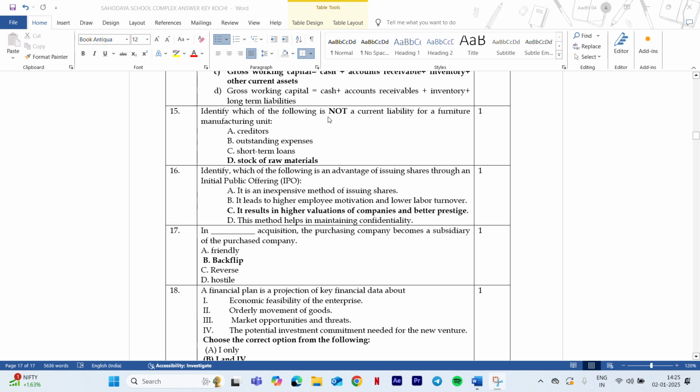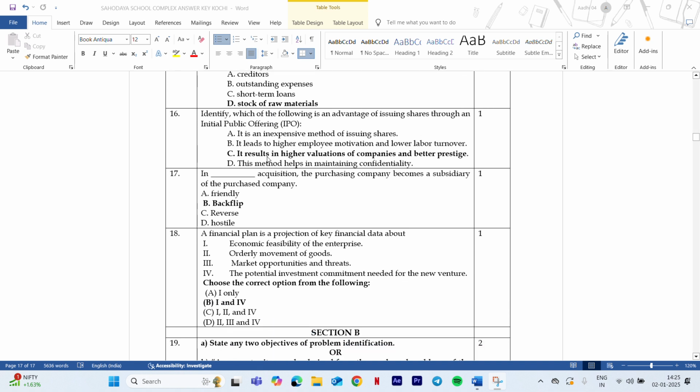Identify which of the following is not a current liability for a furniture manufacturing unit. Stock of raw materials. Raw material is always what? Raw material is always an asset. It is the stock. Stock is always the asset of the company. So creditors, outstanding liabilities and short terms are the liabilities of a business, whereas stock of raw material is clearly the asset of the business. These are the liabilities. The stock of raw material is the asset. Now moving on to next question.